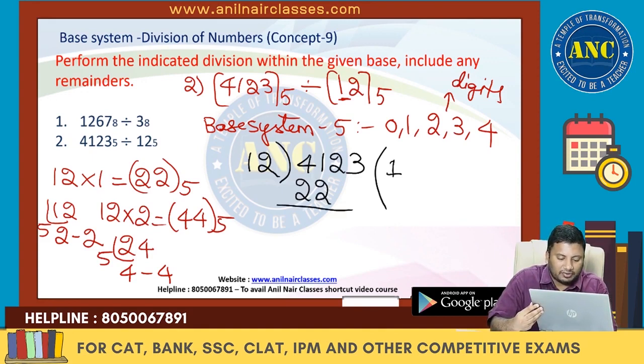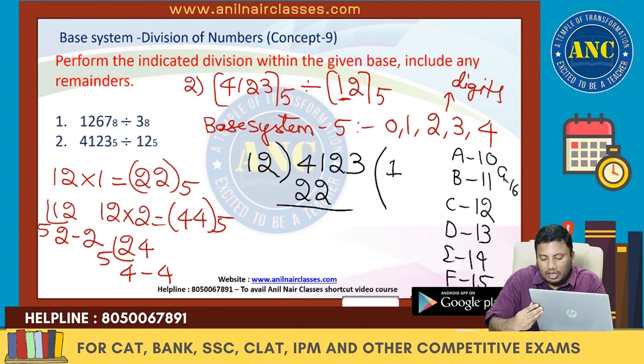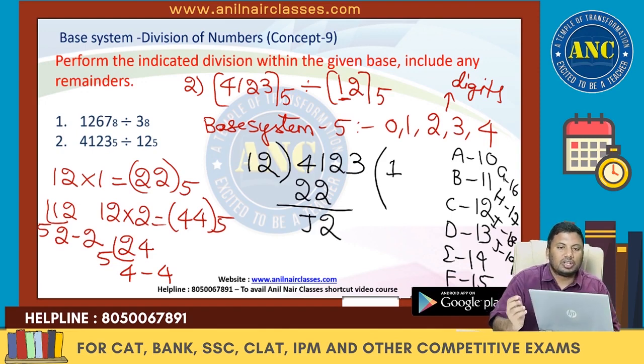So next it is 41 minus 22 is 19. A is 10. B is 11. C is 12. D is 13. E is 14. F is 15. G is 16. H is 17. I is 18. J is 19. So these are nothing but J. Next it is 2. Check which value is closer to J2. I hope it is clear. Any doubt till here, please ask me how to do it.